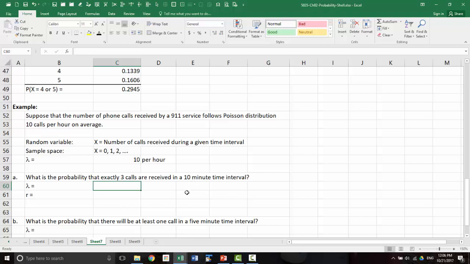We take that, let's absolute reference that. There are 6 10-minute intervals in 1 hour, so we divide by 6, and that will give us the lambda for 10 minutes.